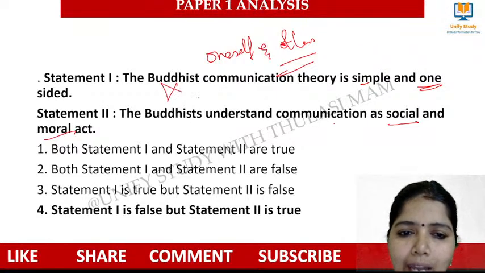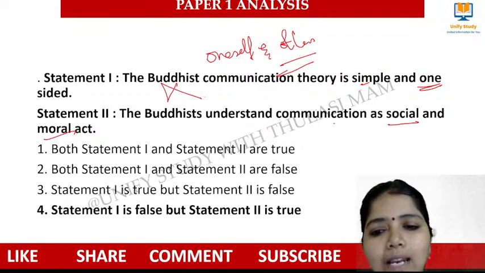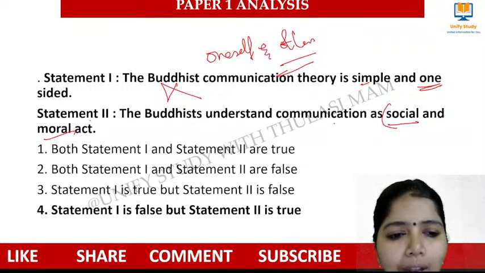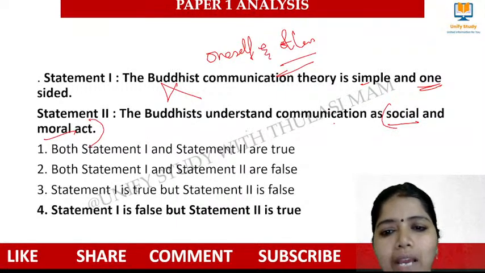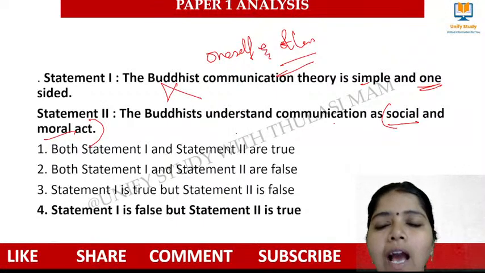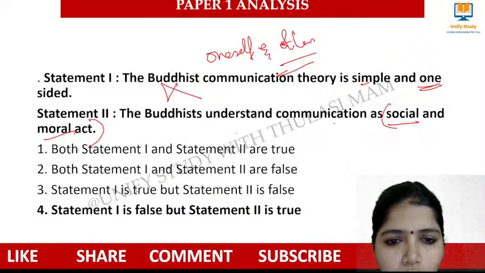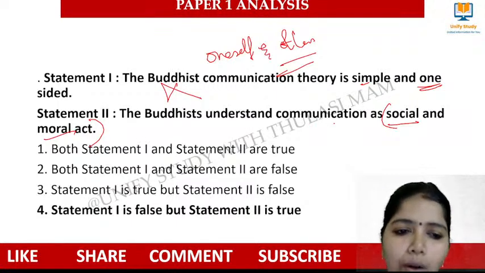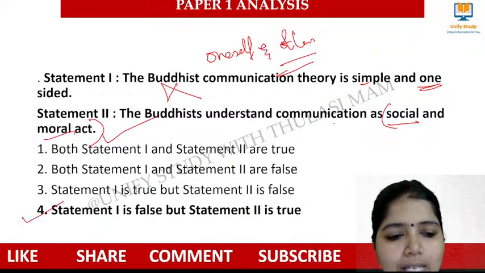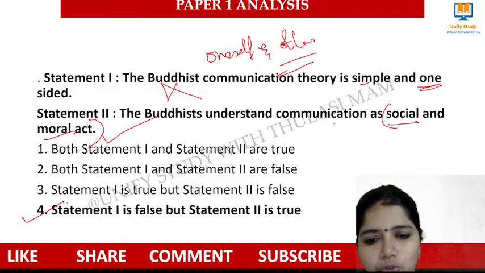So this will not be a right answer. Then, Buddhists understand communication as a social and a moral act, right? Yes, it is true. They mingle in society, right? And they obey moral values. So they see communication as a social and a moral act. It is true. So option 4 is the right answer. Statement 1 is false and statement 2 is true.